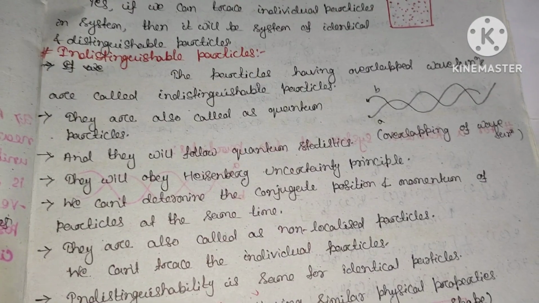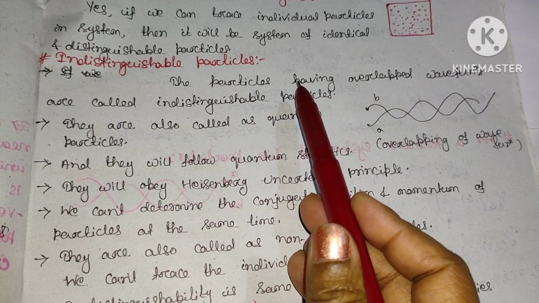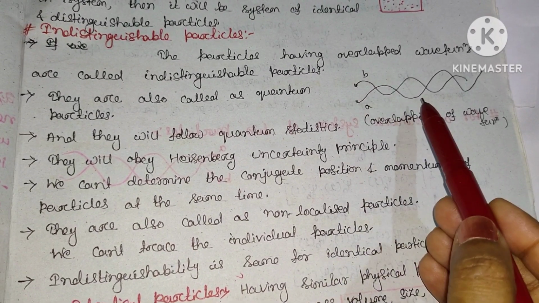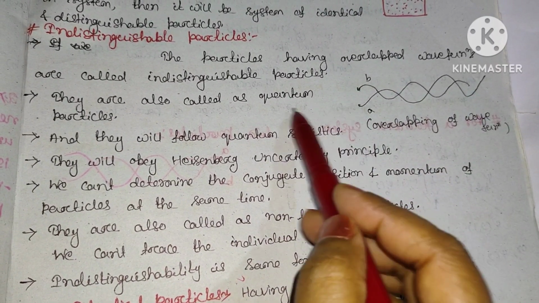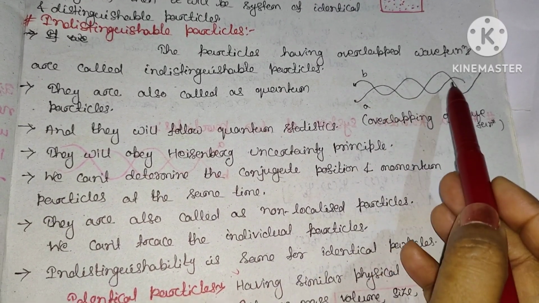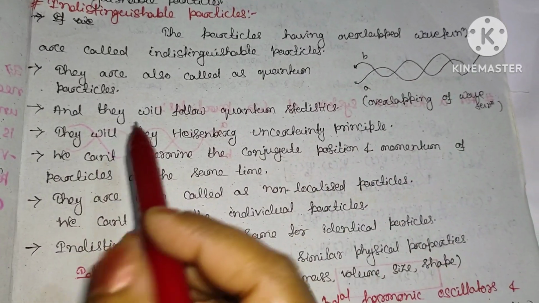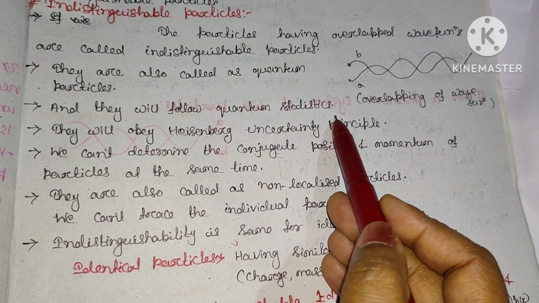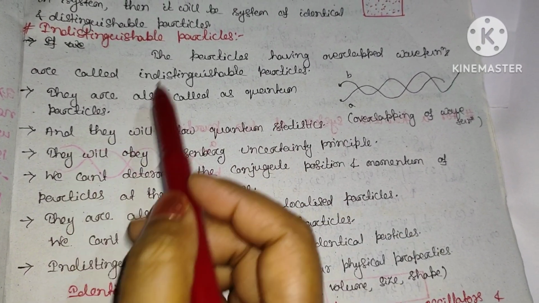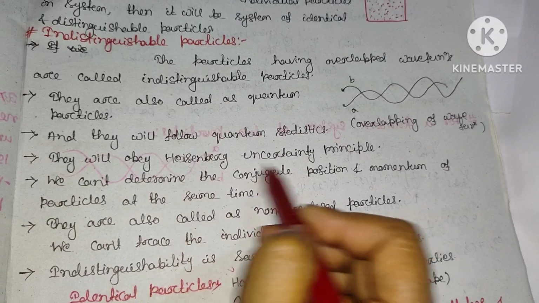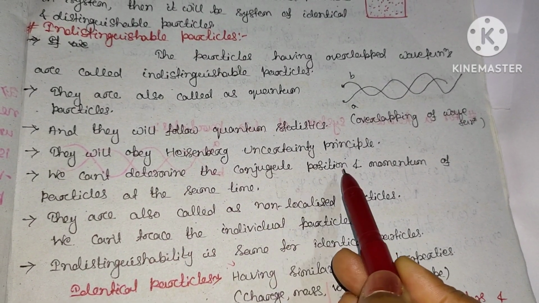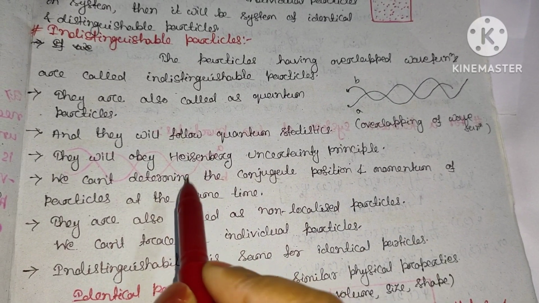Clear? Now see, what is an indistinguishable particle? The particles having overlapped wave functions are called indistinguishable particles. They are also called quantum particles. So you can see here the two wave functions are overlapping and they will follow the quantum statistics. Indistinguishable particles will obey the Heisenberg uncertainty principle, and we cannot determine the conjugate position and momentum of the particle at the same time.